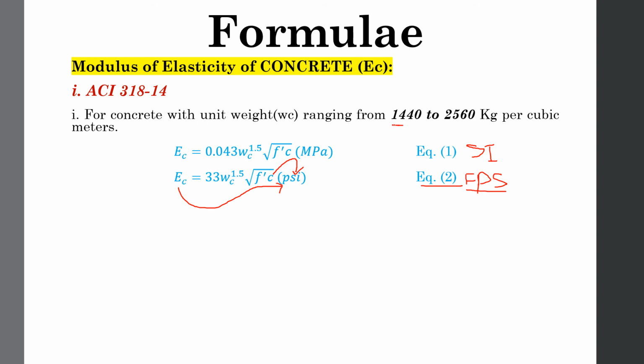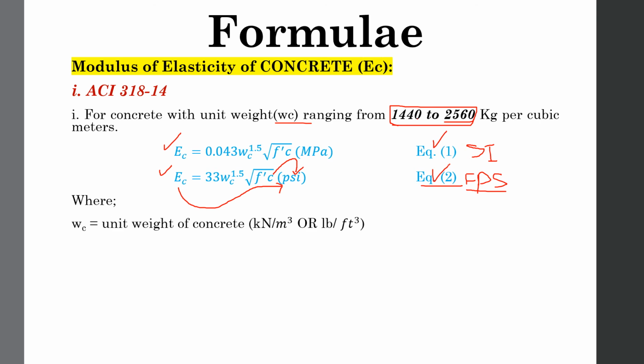So for concrete ranging from 1440 kg per meter cube to 2560 kg per meter cube unit weight, you can calculate the modulus of elasticity by these two formulas. Equation number 1 is for SI units and equation number 2 is for FPS units, where WC is the unit weight of concrete and FC prime is the 28 days compressive strength of concrete cylinders.